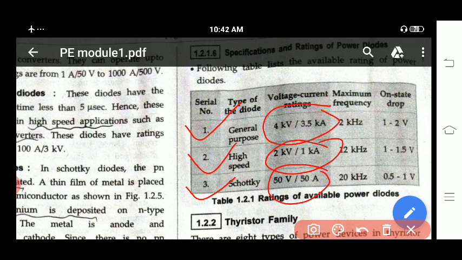Maximum frequency: general purpose is 2 kilohertz, high speed is 12 kilohertz, Schottky is 20 kilohertz. Next, on-state drop will be 1.1 to 2 volts for general purpose. For high speed you have 1 to 1.5. For Schottky you have 0.5 to 1 volt. These are the specifications of these three diodes: general purpose, high speed, Schottky diodes.